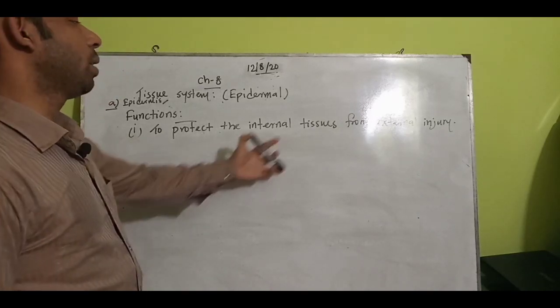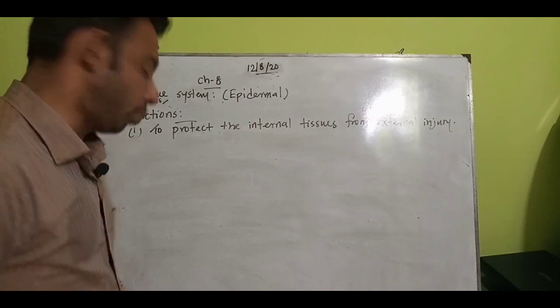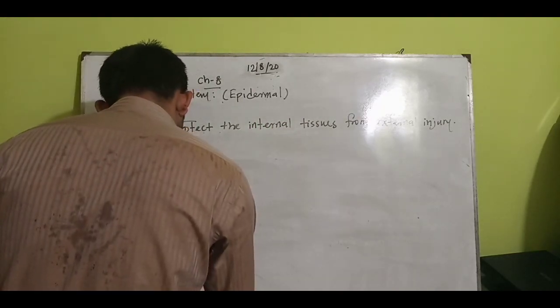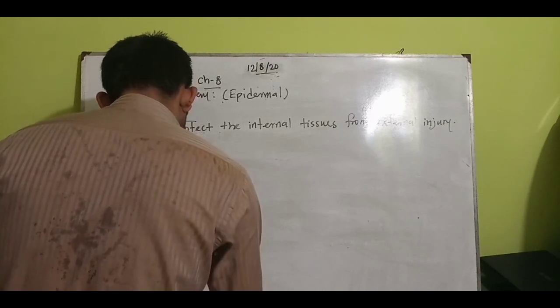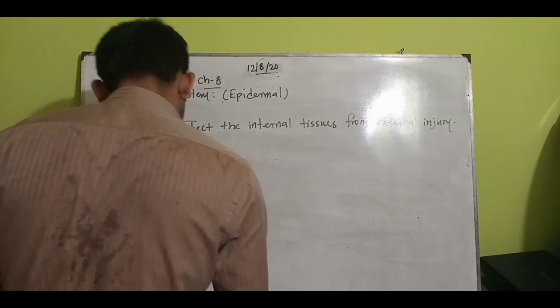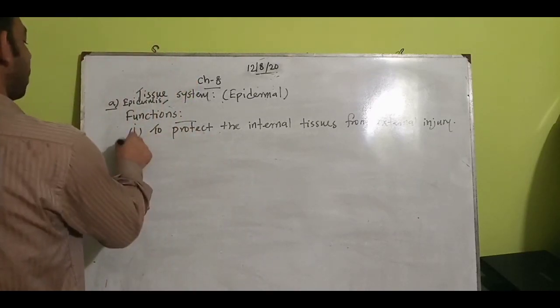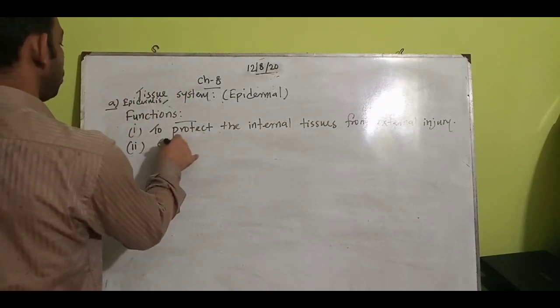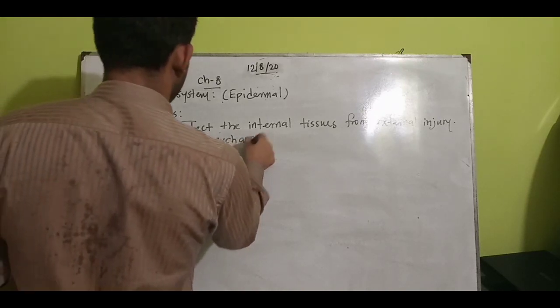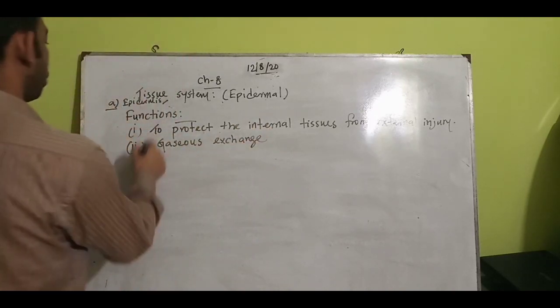To protect the internal tissues from external injury, it is a very important function, the first one. And we can also have gaseous exchange through the pore of the epidermal layer, which is also a function of the epidermis.